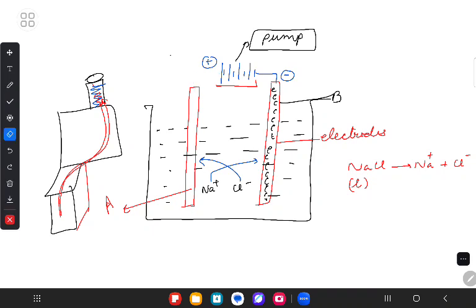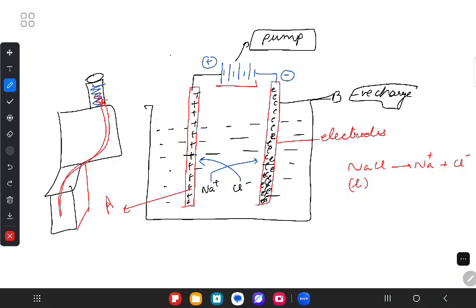Right. So when this is happening, what does that mean? Just tell me. From here, the electrons will be taken out, and here the electrons shall be filled in. So this rod A will acquire a positive charge because most of the electrons have been taken out from this rod, and the second rod B acquires a negative charge.